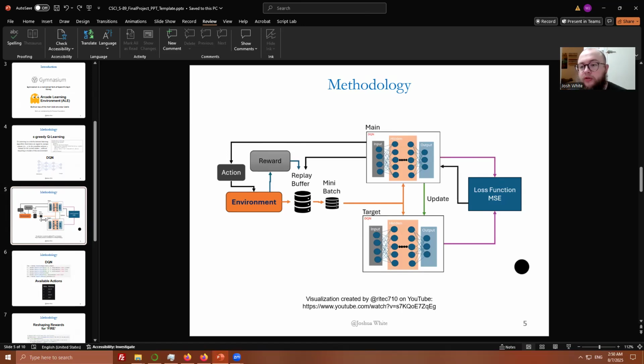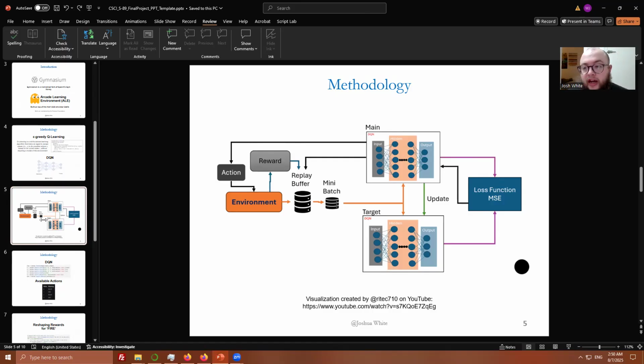In either case, the resulting state, reward, and everything is then stored in the replay buffer, which acts sort of as the long-term memory of the last, let's say 100,000, as an example, states and rewards that the model can train with. A small mini batch is sampled from this buffer for use in any given training loop and fed into two identical yet separate models.